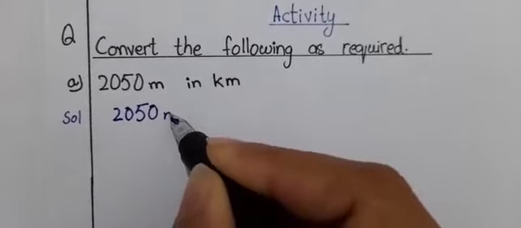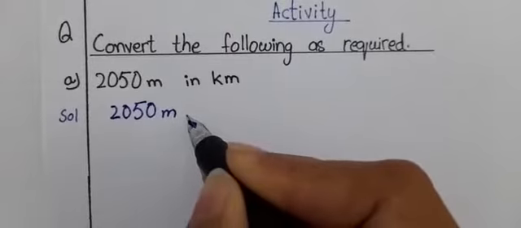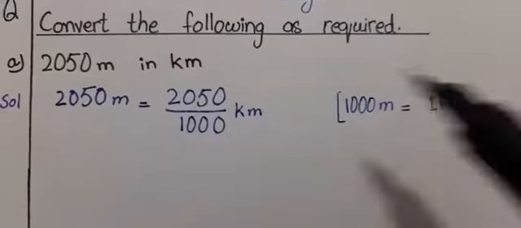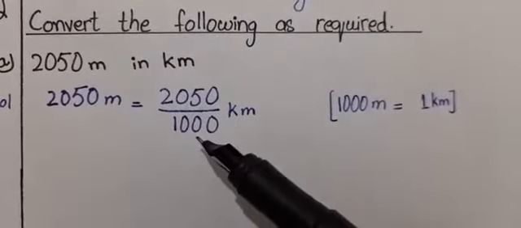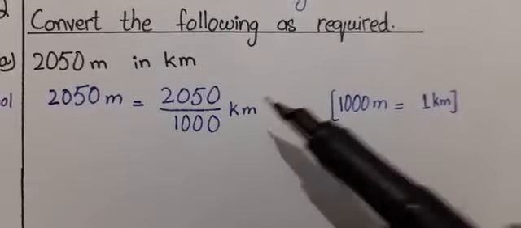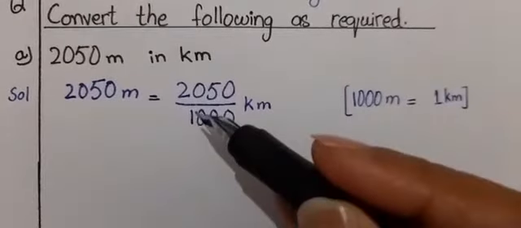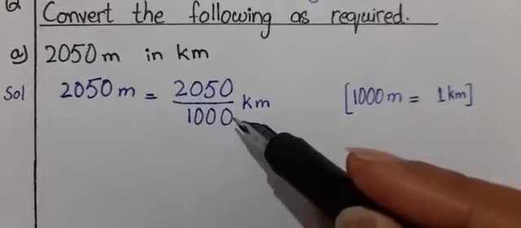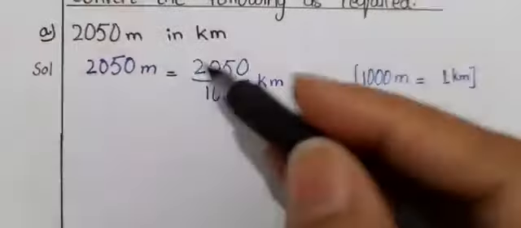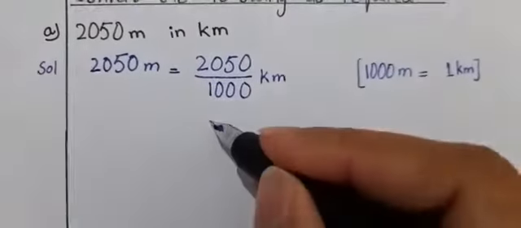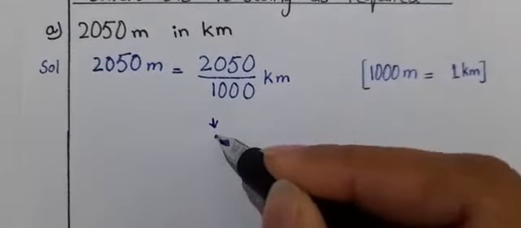2050 meters. When I convert it into kilometers, I will divide it by 1000. So you can see boys, I have written 2050 meters equals 2050 divided by 1000. Now this meter becomes kilometer because we know that 1000 meters equals 1 kilometer. Now there is 1 and 3 zeros after 1, so 3 digits. When some numerator is divided by 10, 100, 1000, we can convert it into decimals. So converting it into the decimal, in place of 1 I will write the point.